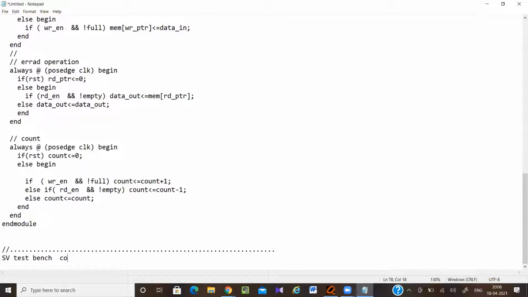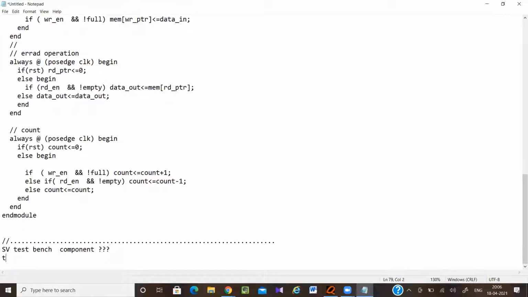We need to have a packet generator, a driver that is given to the interface through the DUT, and we need to have a monitor, ma'am. Okay. So step by step we'll go. Either you go from top to down or you go from bottom to top. Let me go from bottom to top.